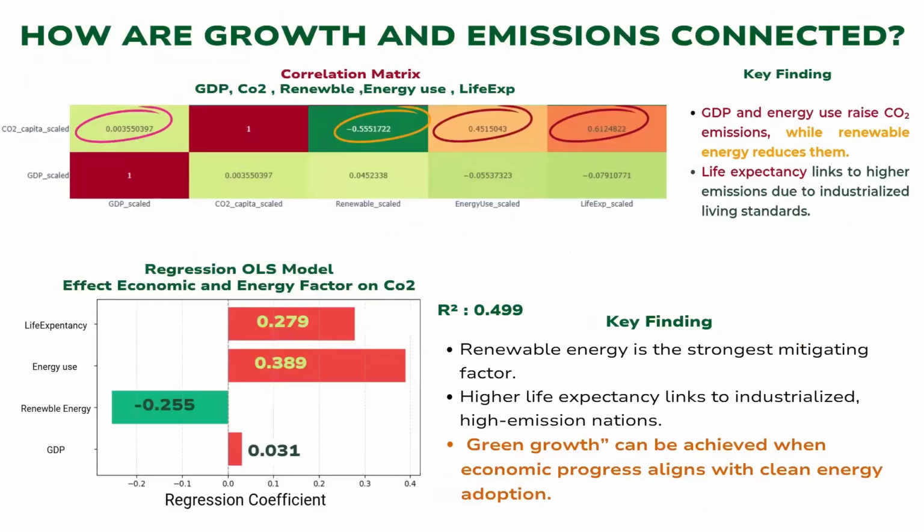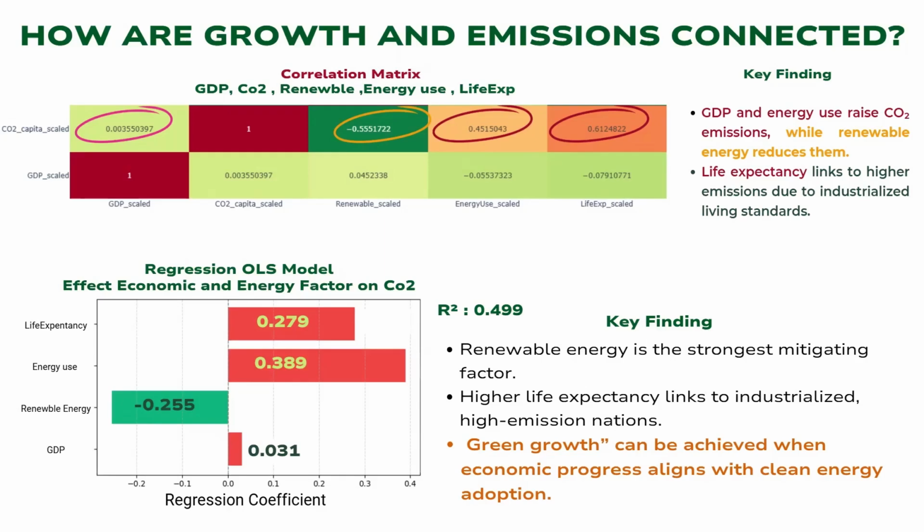To understand how growth and emissions are connected, we look at five main factors: GDP, carbon dioxide, renewable energy, energy use, and life expectancy. The correlations show that carbon dioxide and GDP have a very small positive link, around 0.0036. Carbon dioxide and renewable energy have a strong negative link, about minus 0.556.